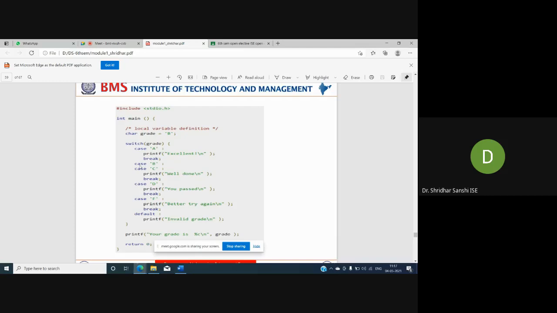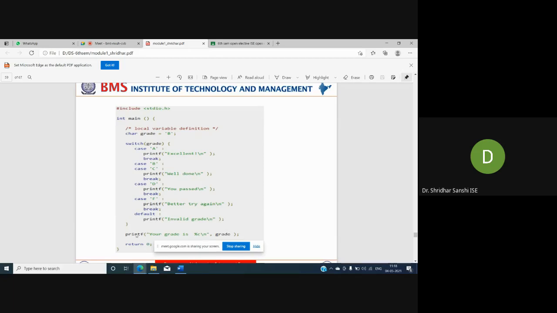Again case value 2, colon, and instructions. In case B, we have not specified any instructions, and in case C we have specified printf well done, break. Similarly, we have defined A, B, C, D, F, and the default instruction.